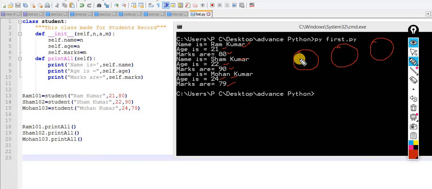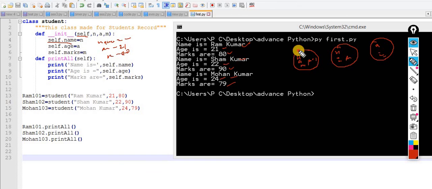Whenever I am talking about this, here the three variables are there: name, age and marks. And there is one function, that is print all. Same thing over here: name, age and marks, print all. So this function is a parameterized function. The first is self, meaning the instance method of that class, and these are the instance variables, automatically initialized. I didn't do anything; whatever value I pass is allocated over here. Now name contains Ram Kumar, age contains 21, and marks contains 80.